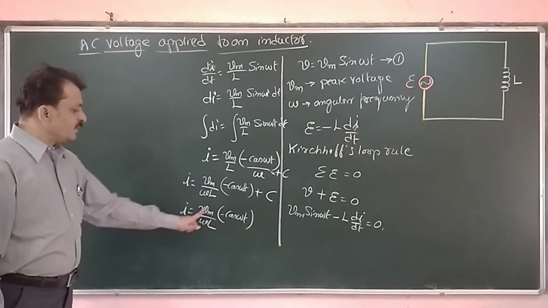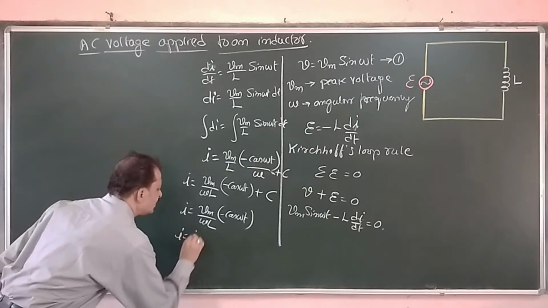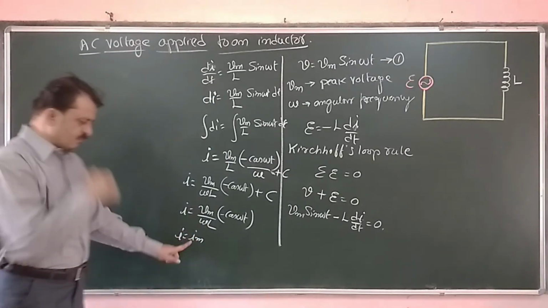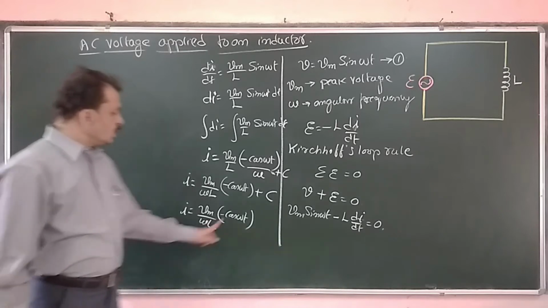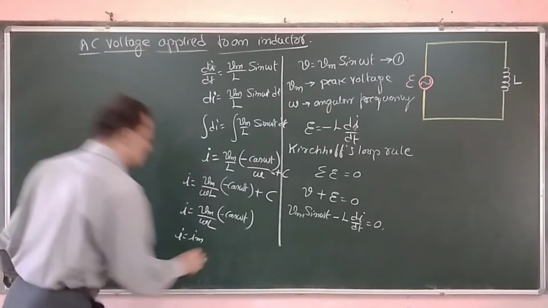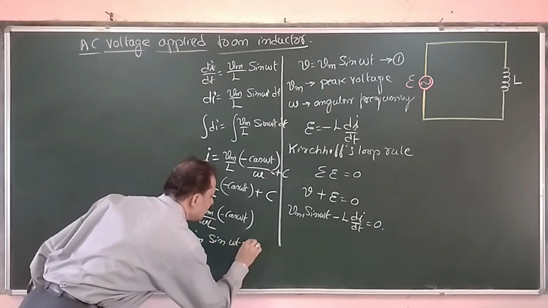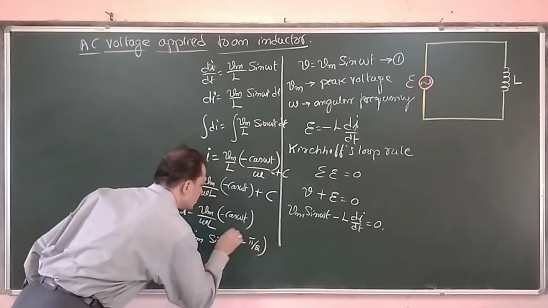Now I will replace Vm divided by omega L by the peak value of the current, Im. Minus cos omega t can be written in terms of sine as sine of omega t minus pi by 2.